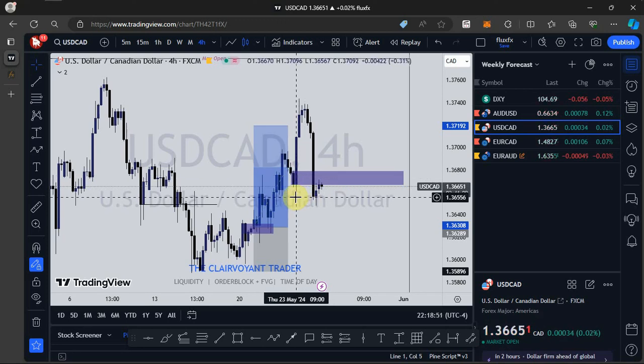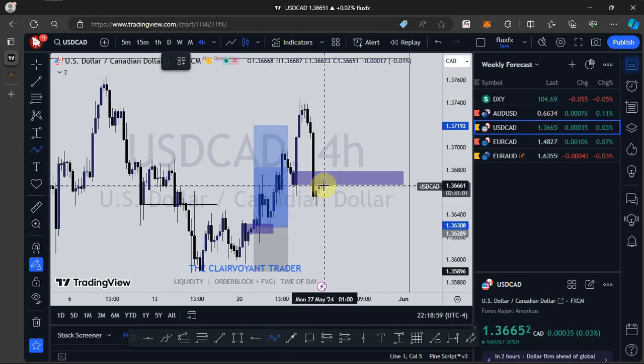So price is acting now as a bearish breaker block. If price is respecting this bearish breaker block, then we should expect to see price push to the downside. But if you see price violating this breaker block, then closing above it, then this order block right here is going to serve as a support level.